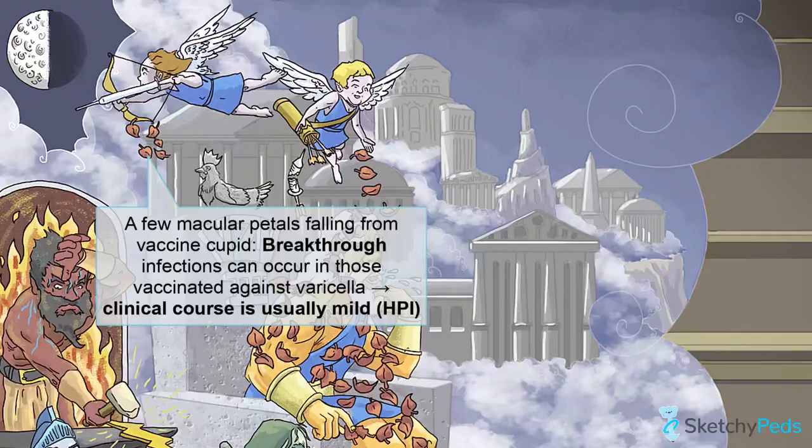This is depicted by our second Cupid flying by and taking aim with an intact syringe arrow. And this time, only a few macular petals are falling.